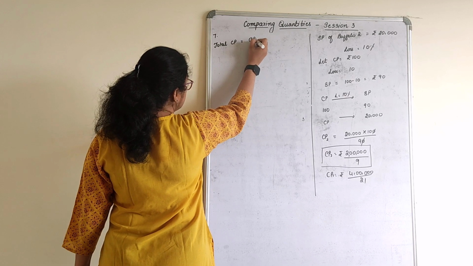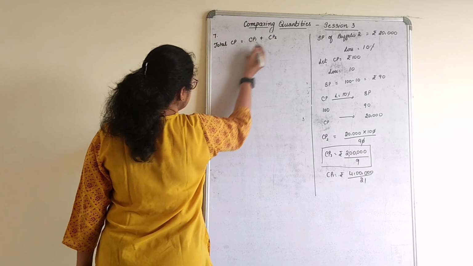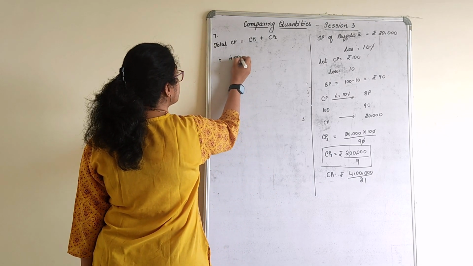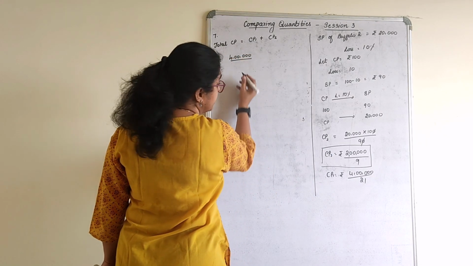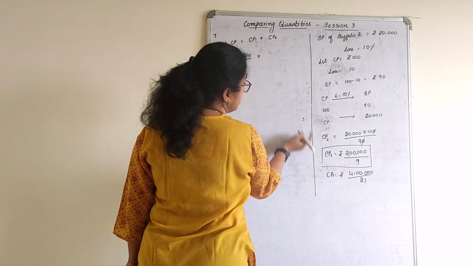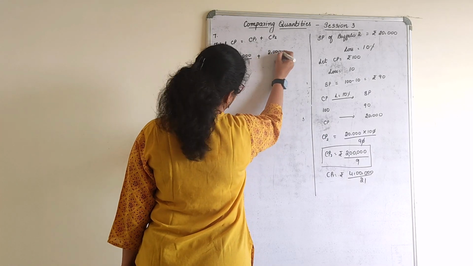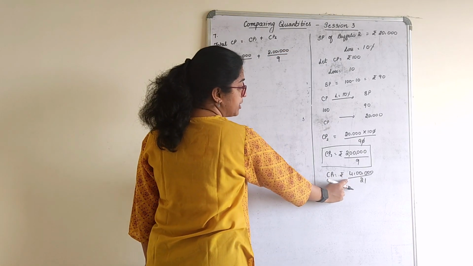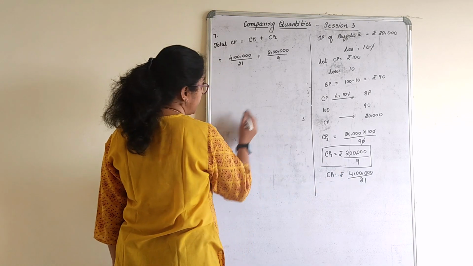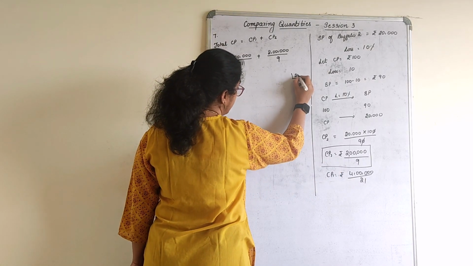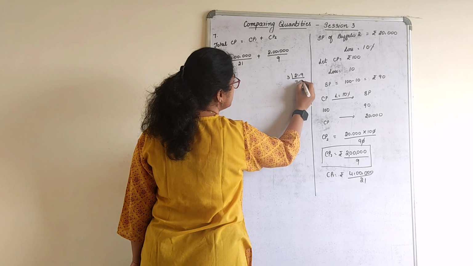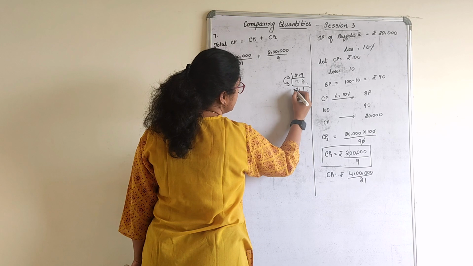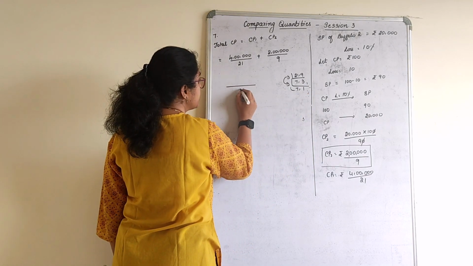Let us find total CP. That is CP1 plus CP2. What is CP1? 4 lakh by 21. What is CP2? 2 lakh by 9. LCM for 21 and 9: 3 sevens are, 3 threes are. 7 as it is, 3 ones are 3. 3 threes are 9. 7 nines are 63.